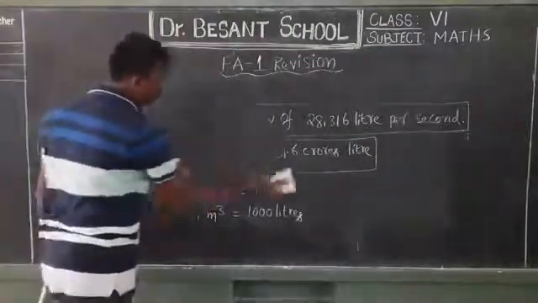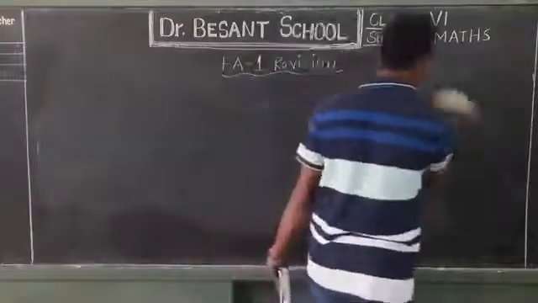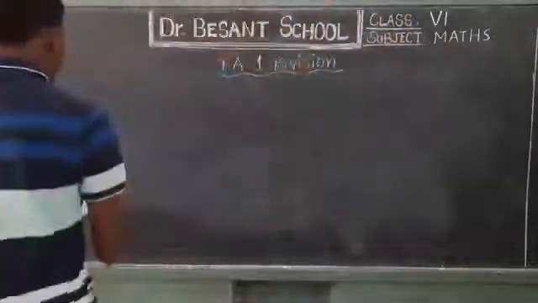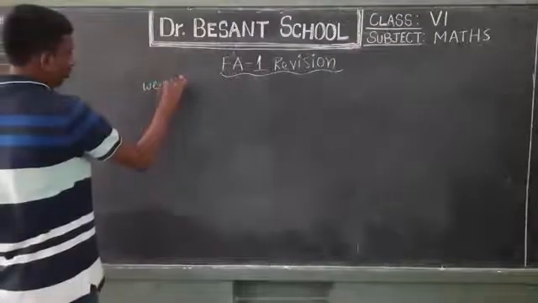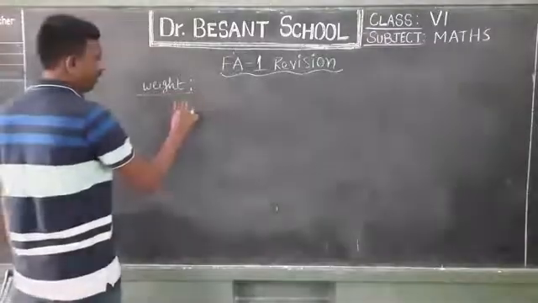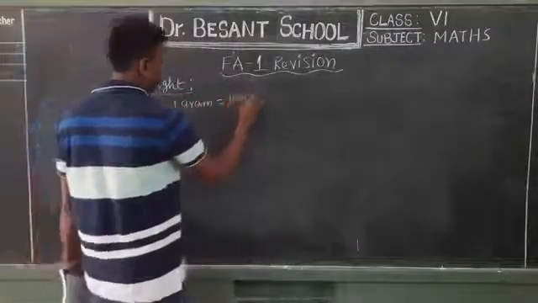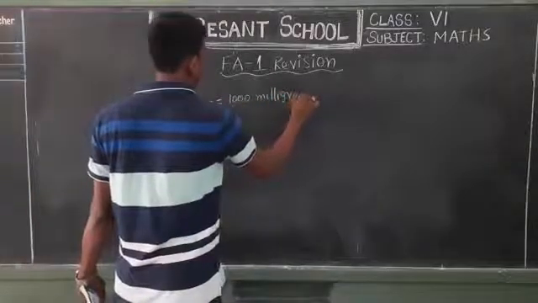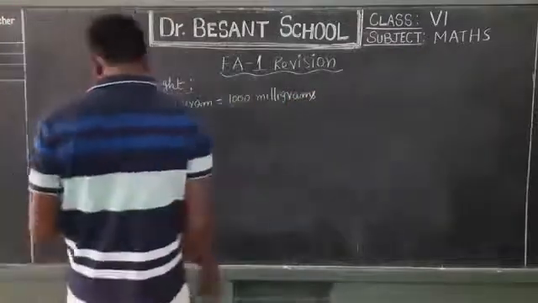Now with respect to weight, what do we discuss about weight? Yes, we discussed so many things. First I will start from the smallest, then I will go to the biggest. 1 gram is equal to 1000 milligrams.